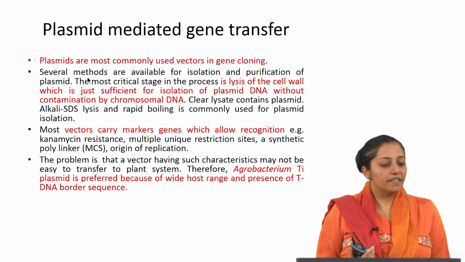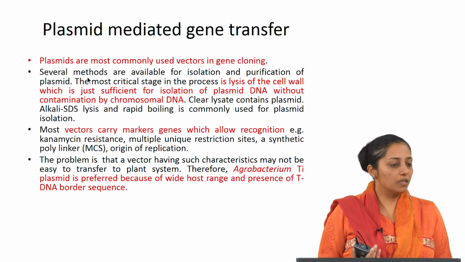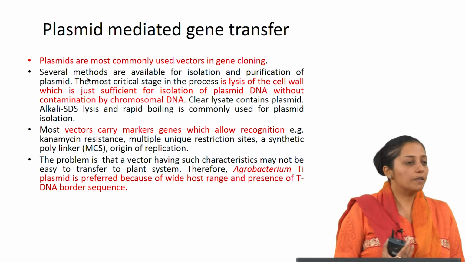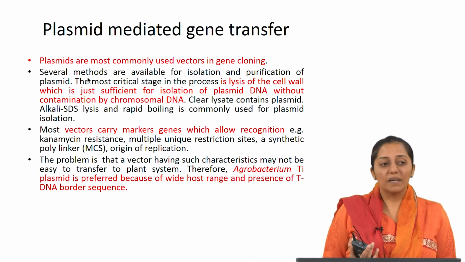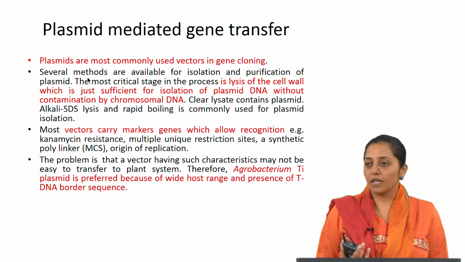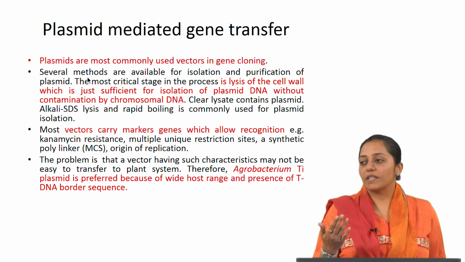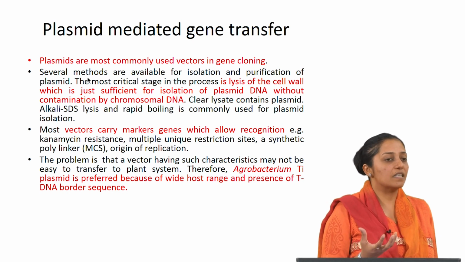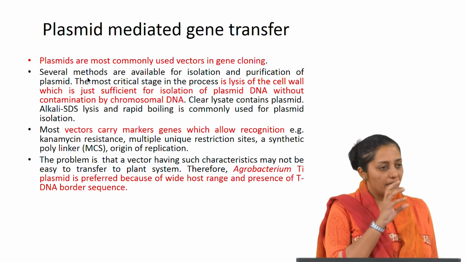So, plasmid mediated gene transfer. Plasmids are most commonly used vectors in gene cloning. What are the different types of plasmids which are used? You will come across Ti plasmids or Ri plasmids. Ti plasmid is tumor inducing plasmid, and Ri is root inducing plasmid. Now, I will come to certain diseases in nature caused by the bacterium Agrobacterium, which contains these plasmids.